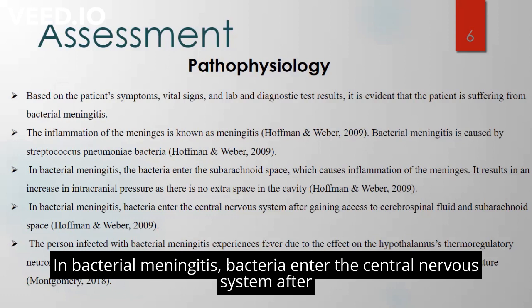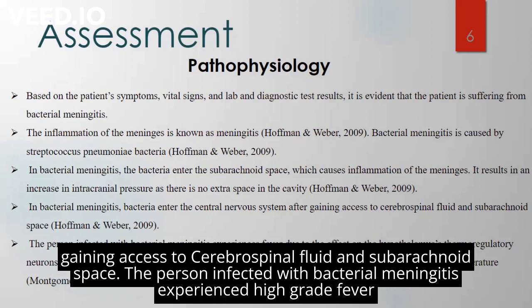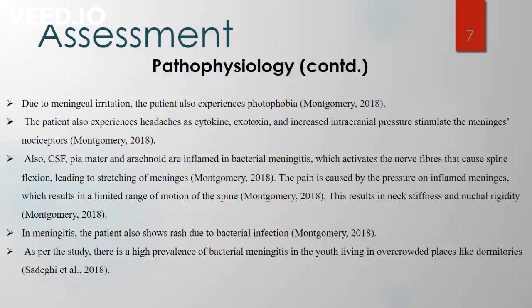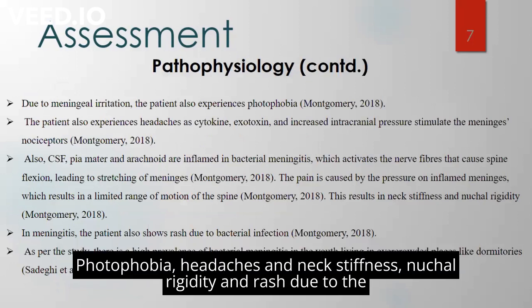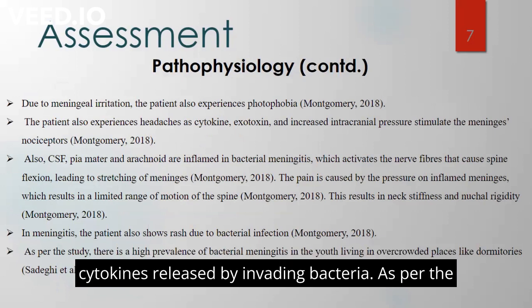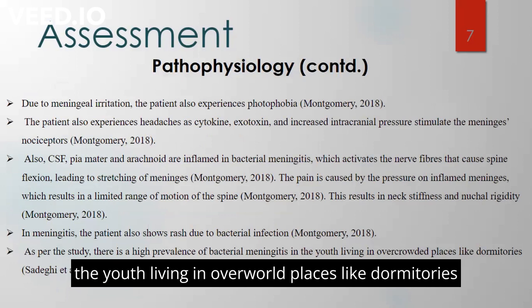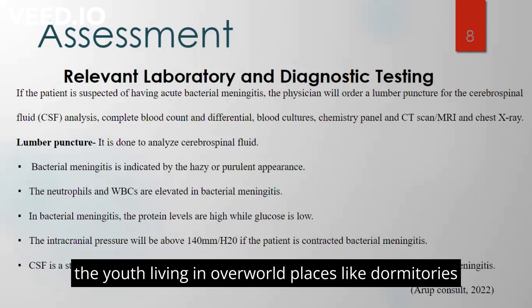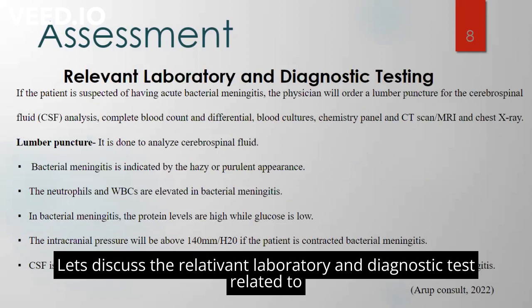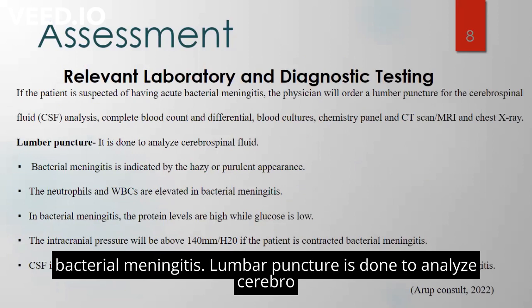In bacterial meningitis, bacteria enter the central nervous system after gaining access to cerebrospinal fluid and subarachnoid space. The person infected with bacterial meningitis will experience high-grade fever, photophobia, headaches, neck stiffness, and rash due to the cytokines released by invading bacteria. As per the study, there is a high prevalence of bacterial meningitis in youth living in overcrowded places like dormitories.